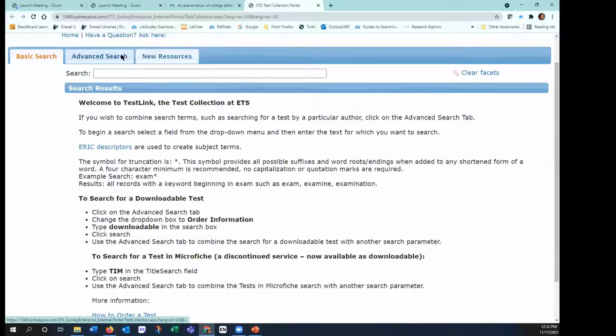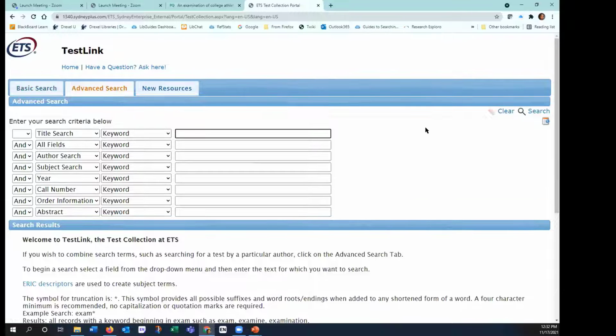We'll go to advanced search. This has more than 25,000 standardized tests and research instruments all the way back to the 1900s. And the user interface looks like it might not have changed since then, but that's fine. It's got some oldies but goodies in here, and they're instruments that have been around for a while, so they're well validated in many cases and resourced.